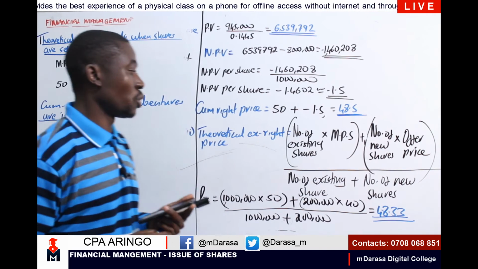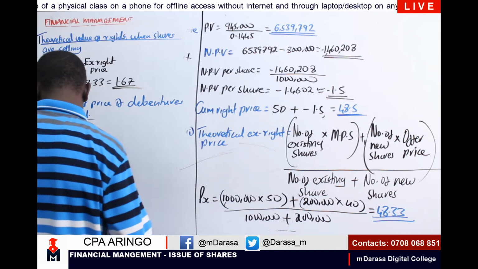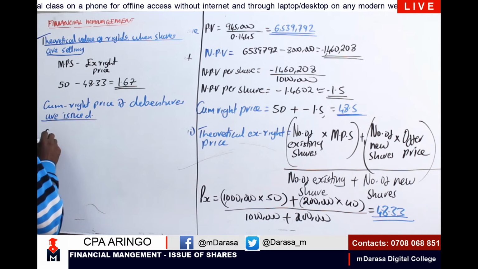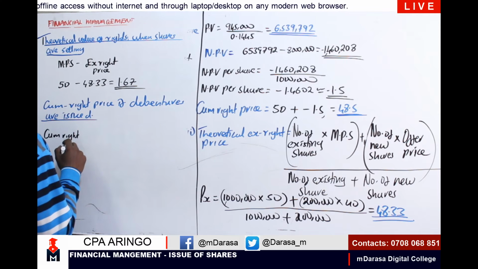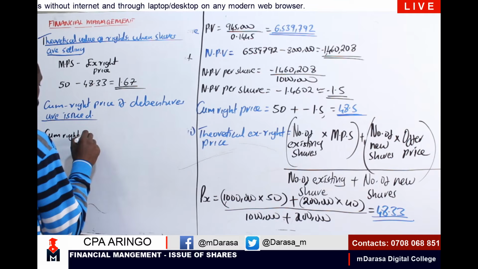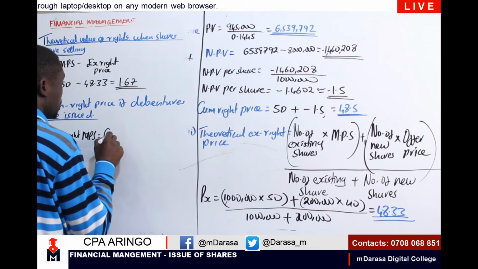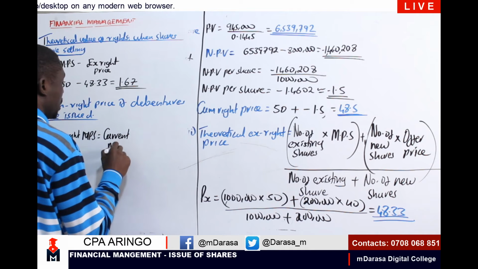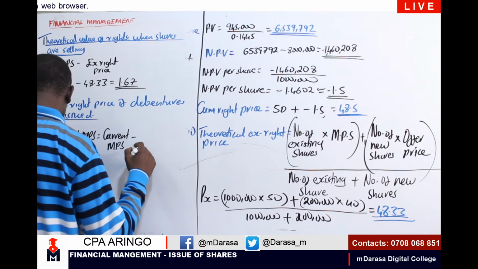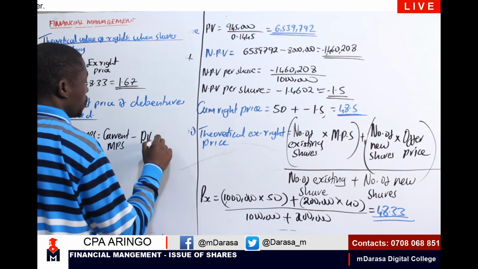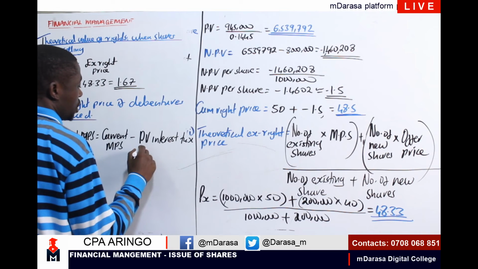This will be easy, because we should be talking of the cum-right price of our shares, the cum-right market value of shares. We should be talking of the current MPS, the current market value of our shares. We are going to less the present value of interest tax shield lost.